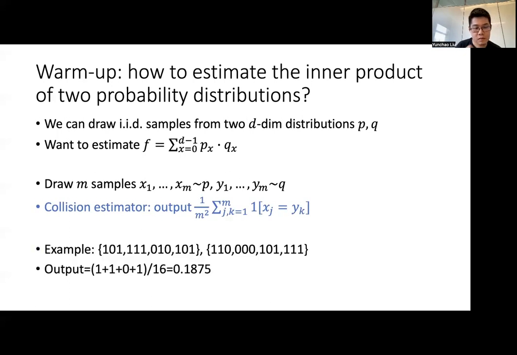For example, if we consider this example of the two sets of 4 samples from the two distributions, after counting collisions, we realize there are 3 pairs of collision. So we output 3/16 as our estimator for the inner product. Actually, this can be proven to be the optimal algorithm for estimating inner product.